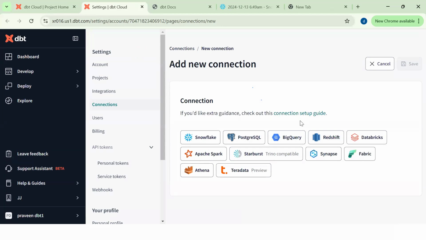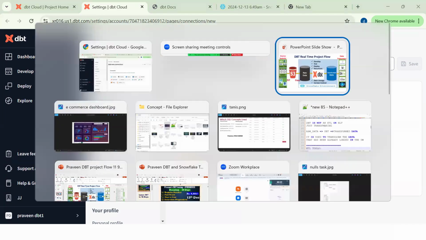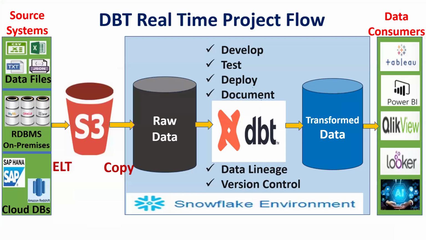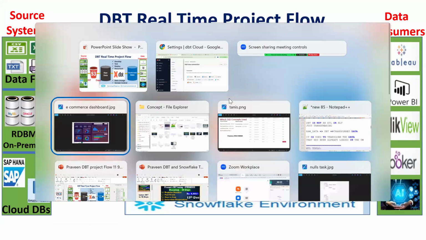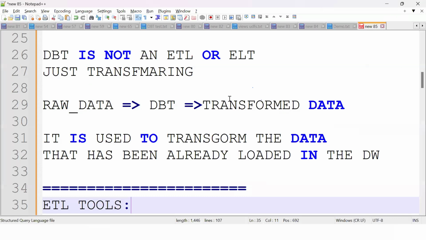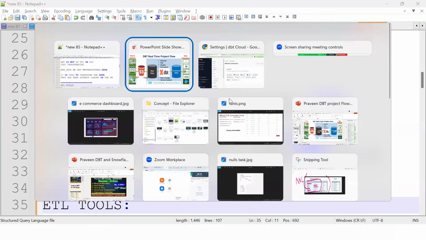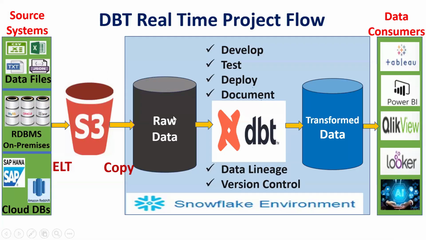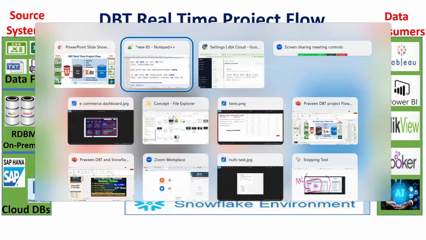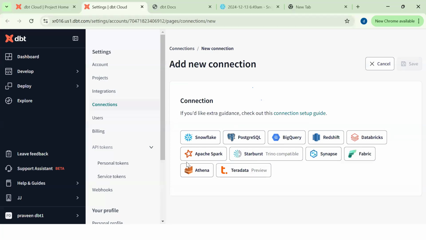It must be a data warehouse or database, right? It's supported from DBT Cloud. The point is it can be any data warehouse. It just accesses data that has already been loaded. That's the function. It can be any data warehouse. So it should not be a file, right? It should not be a file, no, a database.